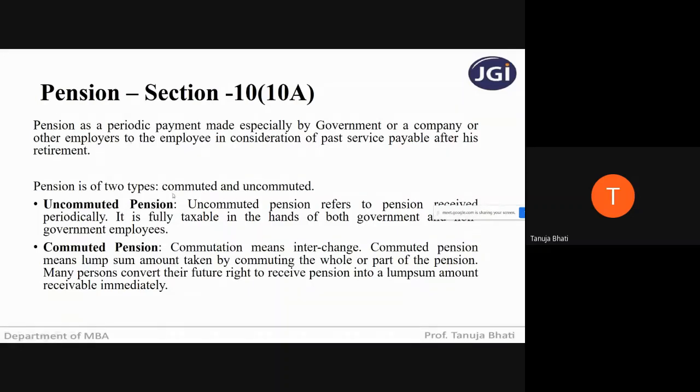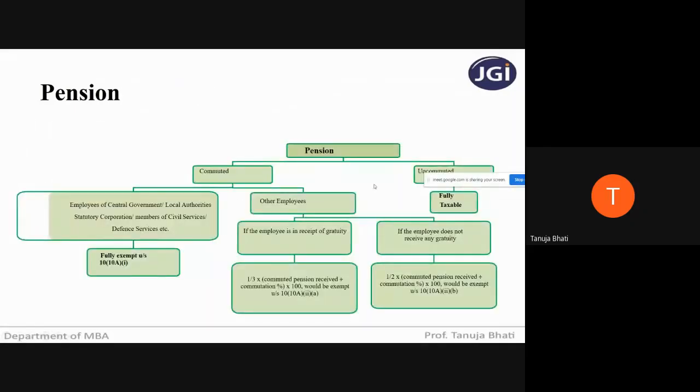So pensions are of 2 types, commuted and uncommuted pension. Uncommuted pension, as we already know, means the pension which is received periodically. And commuted pension is a pension where he receives a lump sum amount as pension, like a full amount, 5 lakh rupees is given as pension together. But uncommuted means where he is being given the pension periodically, either monthly, quarterly, or half yearly. So let us see the taxability of this.